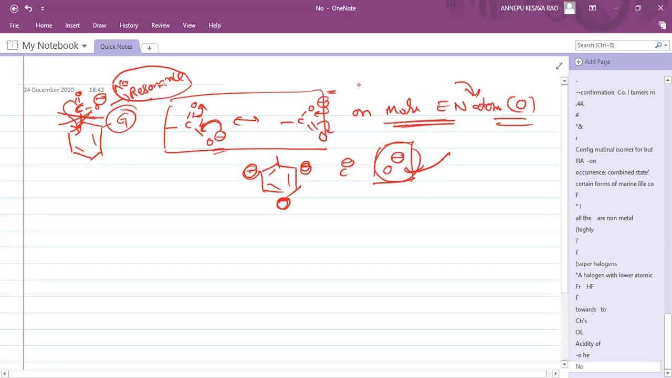Yes. Correct explanation I want. Sir, can you explain one more time? Very good. So I'll explain steric hindrance. What is the other effect here? Steric hindrance.